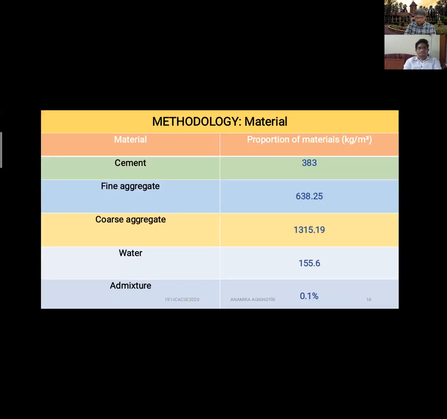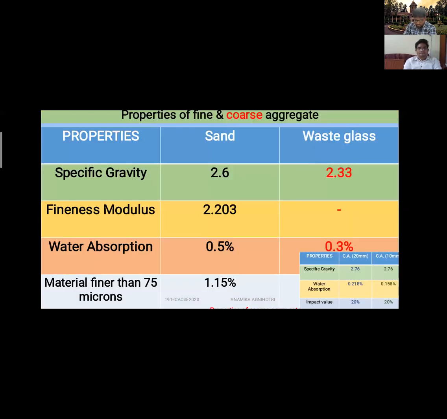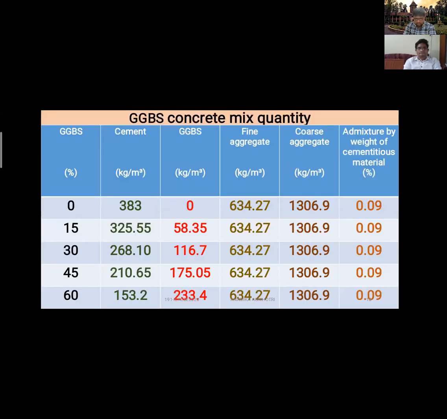These are the methodology. We have adopted different chemical proportions. Here the ratio we used was 1 : 1.64 : 3.38. So here we have compared the specific gravity and these parameters of the sand and waste glass. We can observe that the specific gravity of sand is more than the specific gravity of the waste glass. These were the concrete proportions.